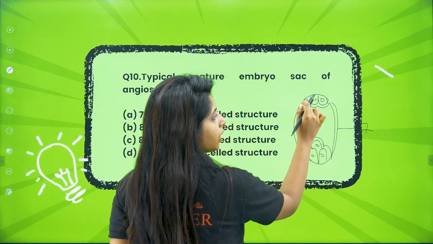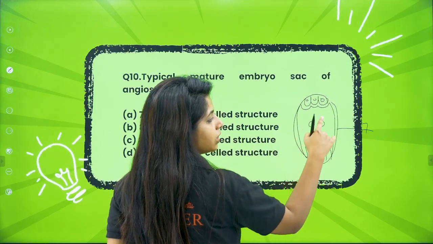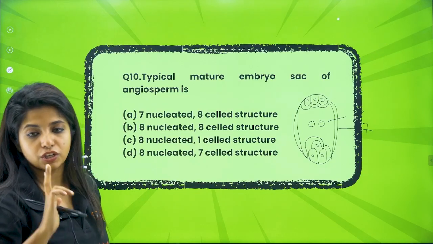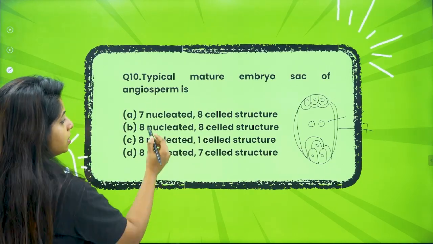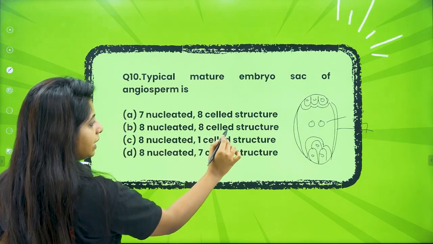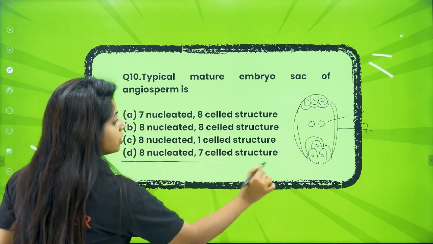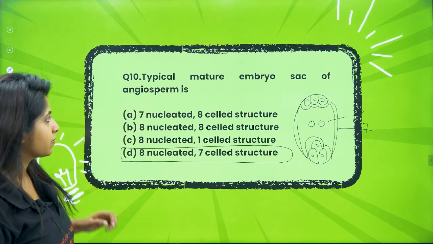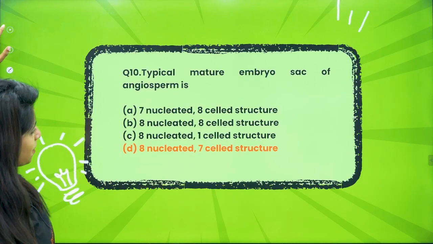If you talk about the nuclei, 1, 2, 3, 4, 5, 6, and over here they have 2 nuclei, so 7 and 8. 8 nucleus condition is there and 7 cell condition is there. Always remember that. 7 cells and 1 extra nucleus is there. So 8 nucleated and 8 cell? No. 8 nucleated and 1 cell? No. 8 nucleated and 7 cell structure? Yes. So D becomes your answer for the 10th question out there. Okay, cool. There are 14 more questions, my dear children. We have to buckle up.